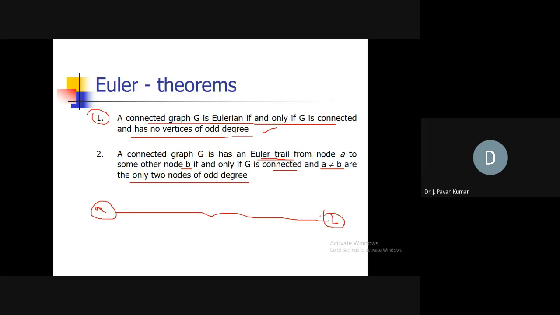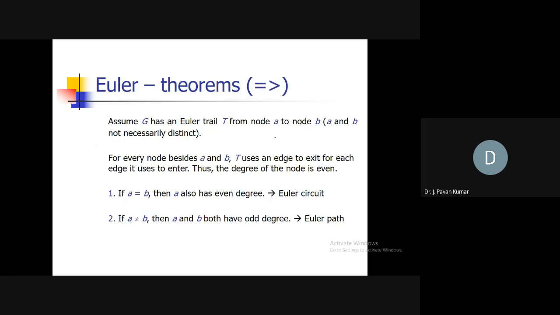If we have odd degree vertices, then exactly two we will have, and at one of the two odd degree vertices we have to start the Eulerian path, and at the other one we have to stop. This is the restriction. This is the second theorem. Is it clear? Yes. We will see some examples.